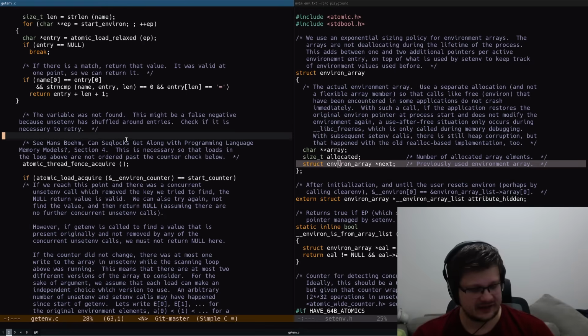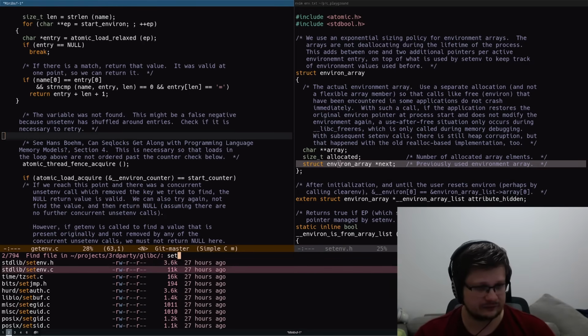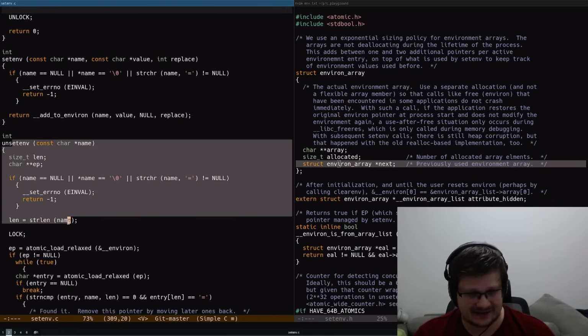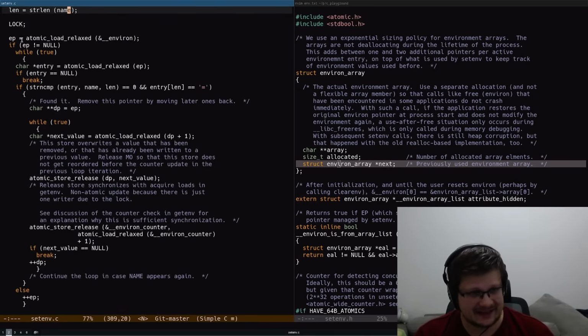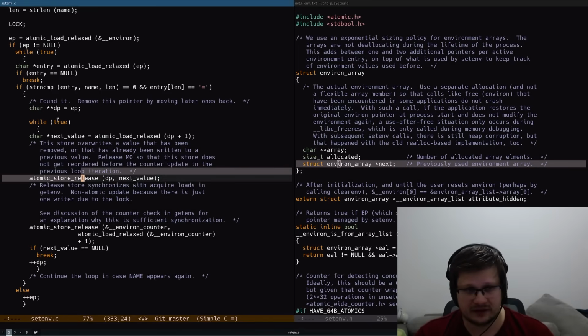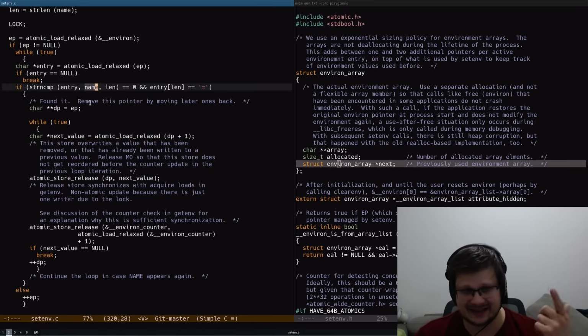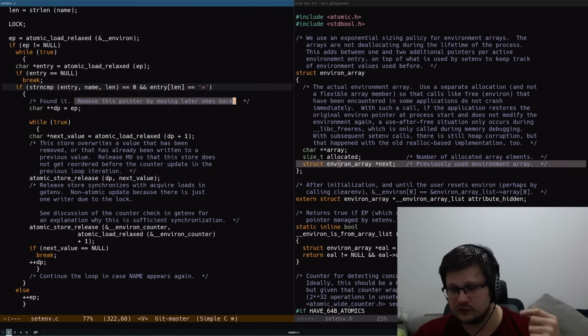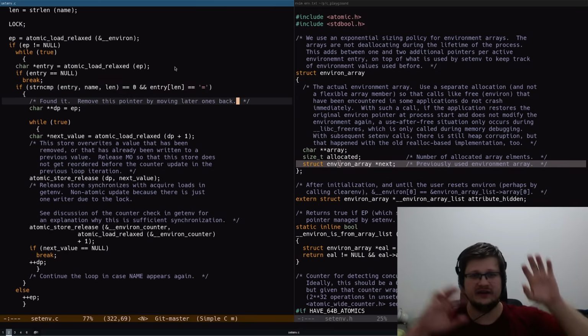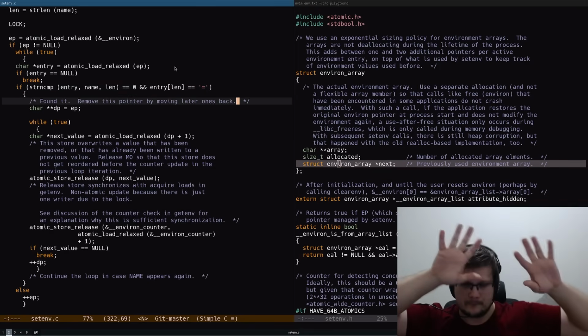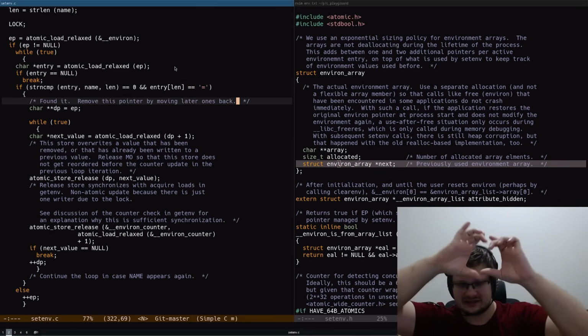Basically, if we go back to setenv and look at unsetenv, it also has a loop that, if it finds the environment variable it needs to unset, removes the pointer by moving everything later back. So it doesn't leave a hole.